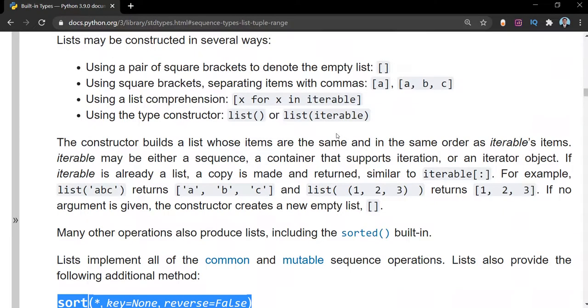So I hope you have understood the basic concept of list. In the further video, we are going to go into IntelliJ IDEA, and we are going to understand this concept in much more detail. So I will see you in the next video.